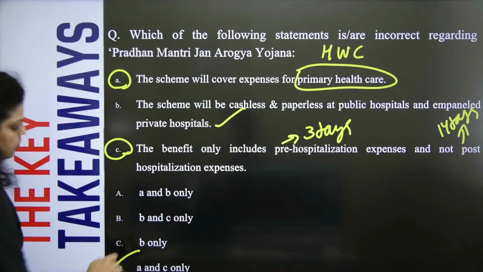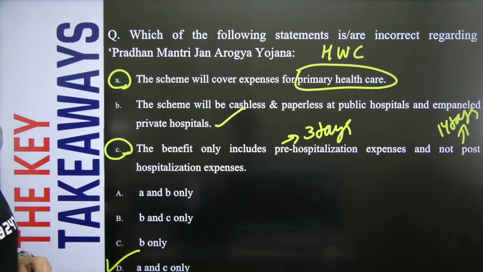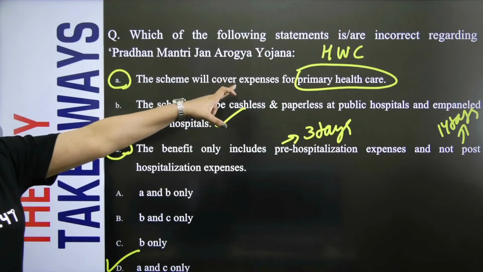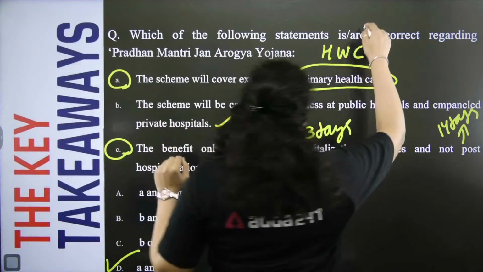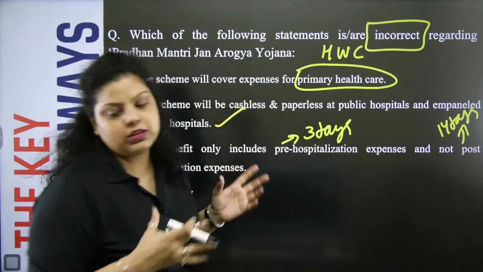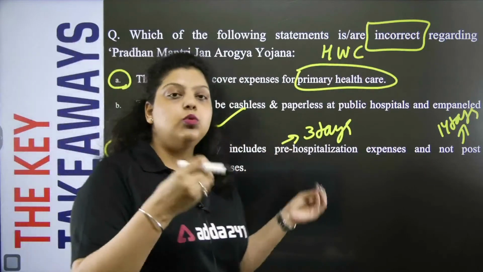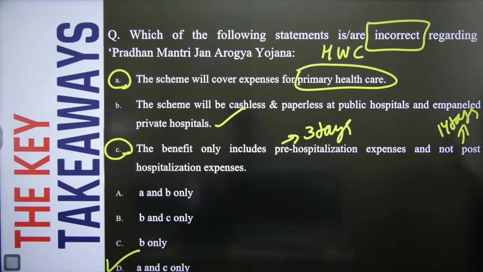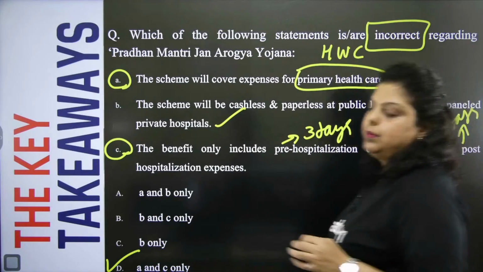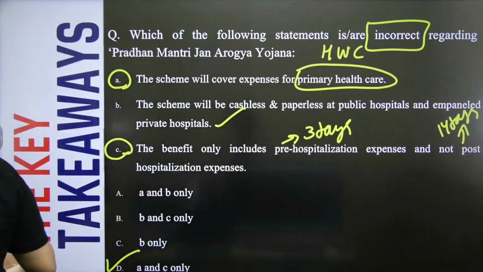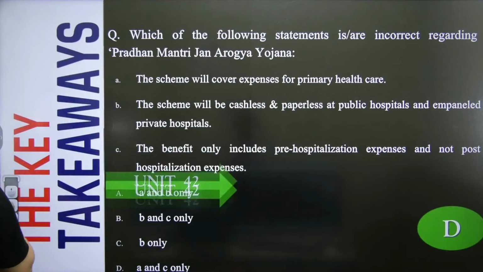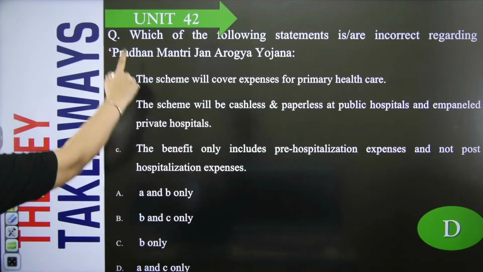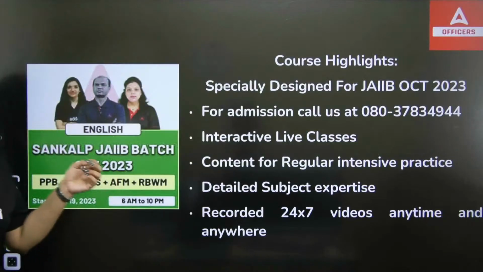So the answer will be your D option. A and C are incorrect. And always focus, in a statement-based question, on what the question is asking: correct or incorrect, true or false. These kinds of keywords are very important to focus on. So the right answer will be your D option, and the unit is your 42.